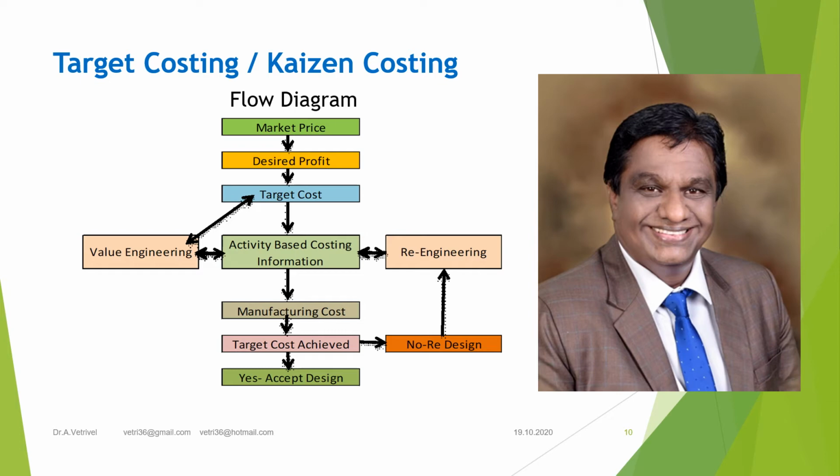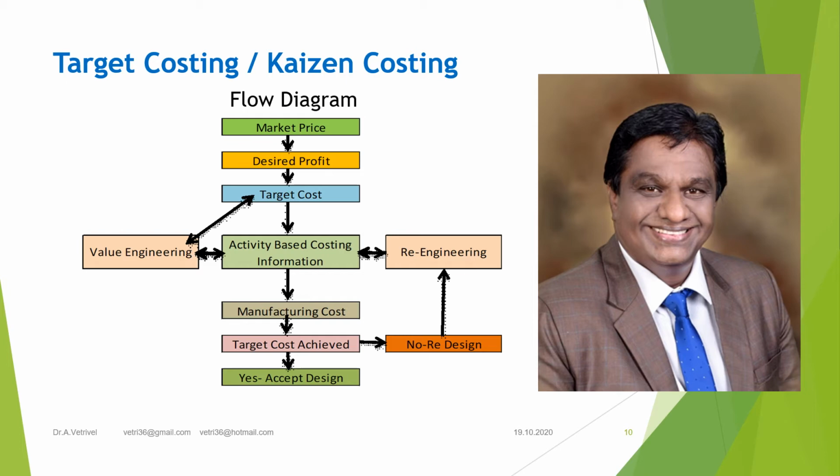Through the activity-based costing, time-driven activity-based costing information, through the set of assumed cost driver, we have to work out the manufacturing cost. If the manufacturing cost is matched with the targeted manufacturing cost or less than the targeted manufacturing cost, the design is accepted and taken for the production.